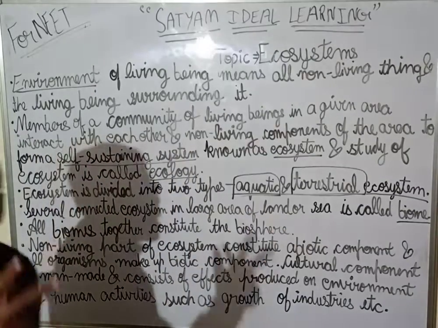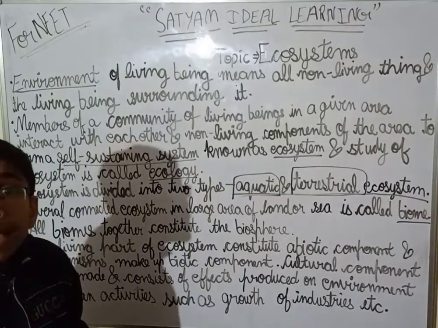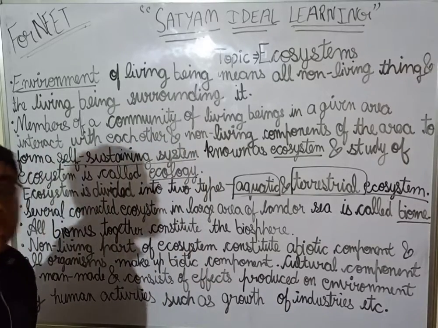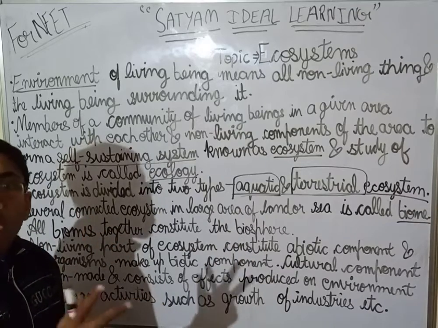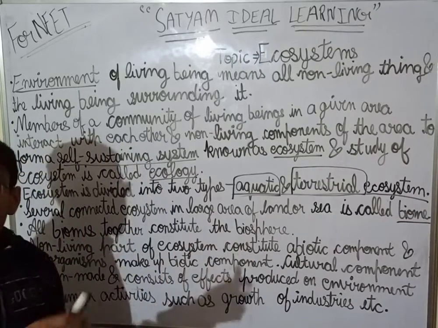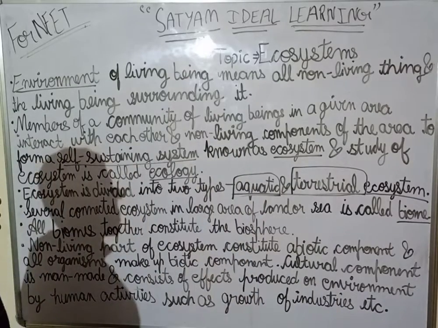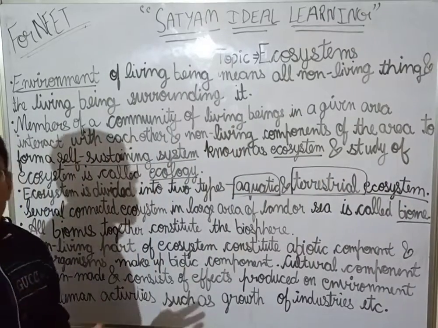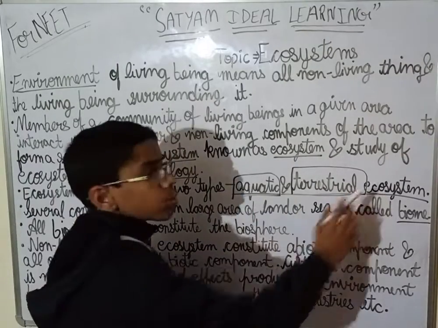Now what are these two? The ecosystem which exists in a water body, like lakes, rivers, seas, oceans, is known as aquatic ecosystem.